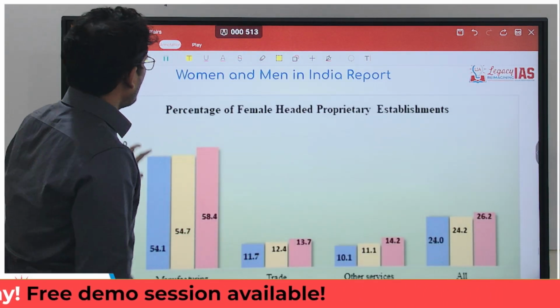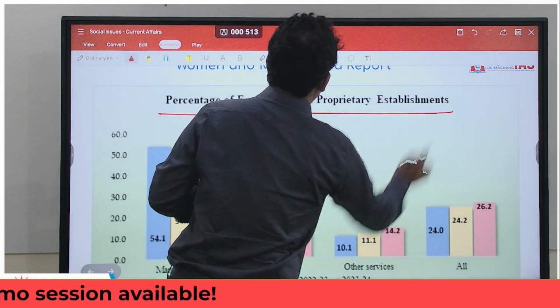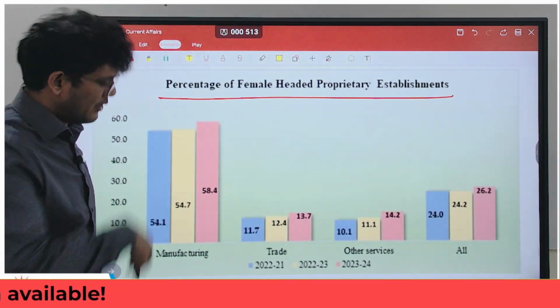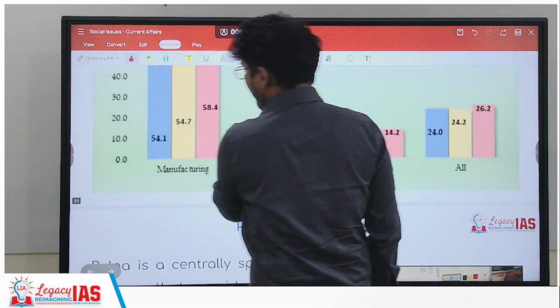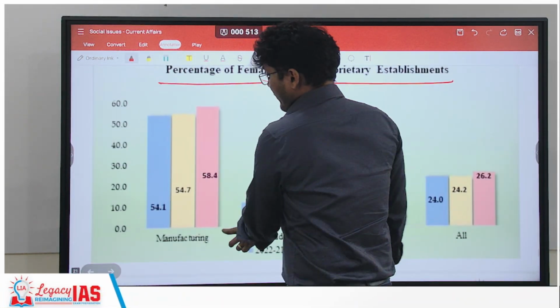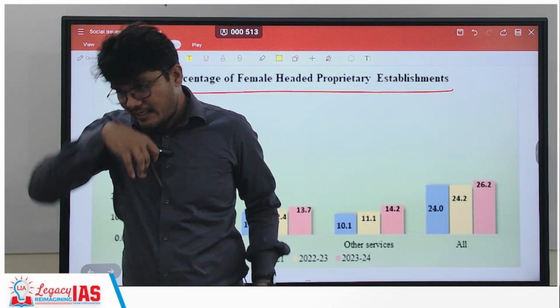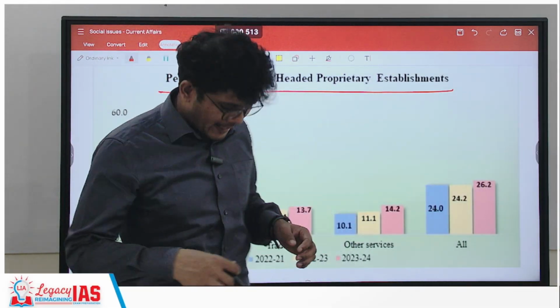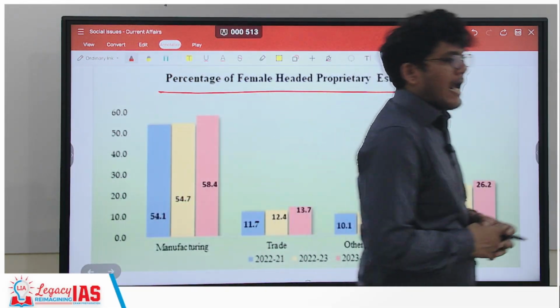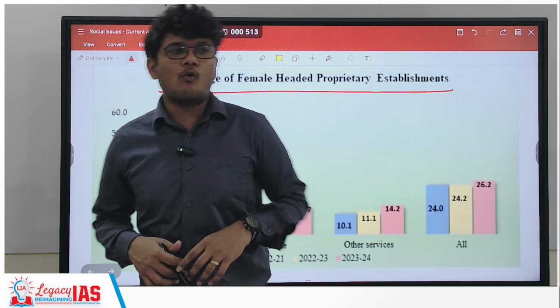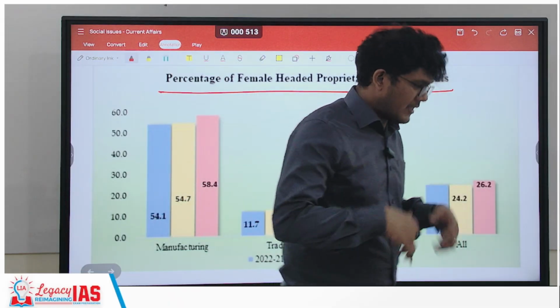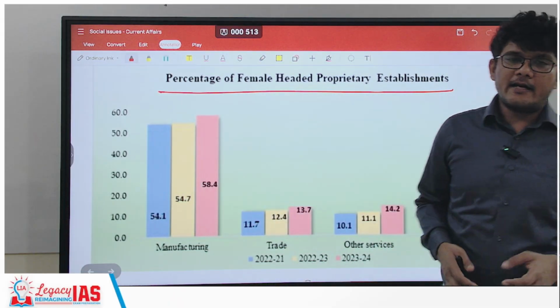Moving ahead, when you talk about the percentage of female-headed proprietary establishments, see, this is very important for women empowerment. What is important? Whether the business is headed by the women or not, whether the land is owned by the women or not. However, also it sometimes so happened that the land might be owned by the women, but the decision is made by the male, right?